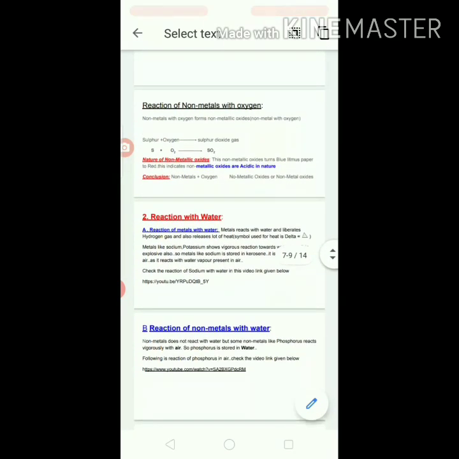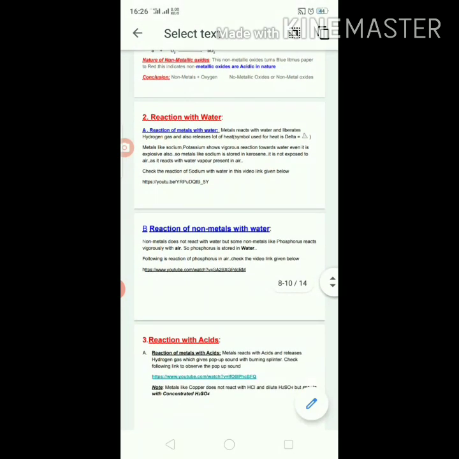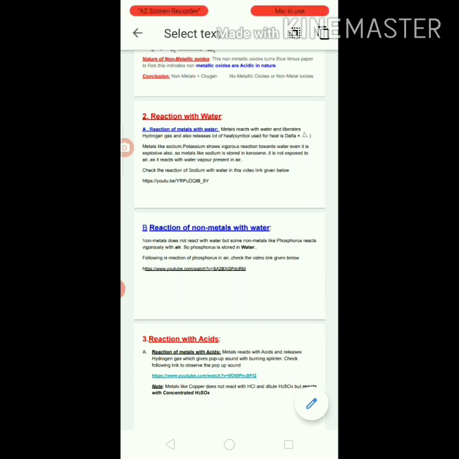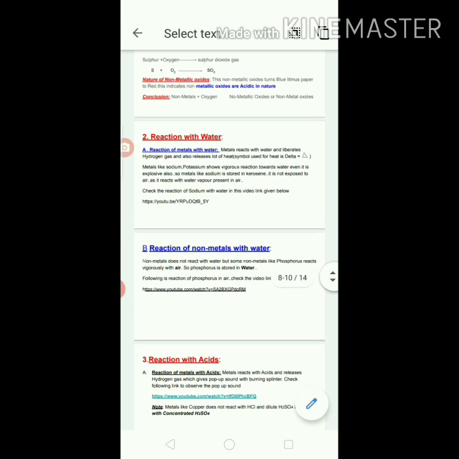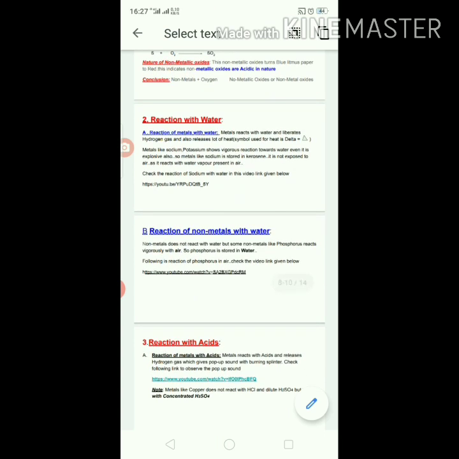Under this heading of reaction with water we are going to discuss two major topics, that is reaction of metals with water as well as the reaction of non-metals with water. If you go for reaction of metals with water, metals react with water and liberate hydrogen gas, as well as release a lot of heat. In science we indicate heat with a symbol called delta.